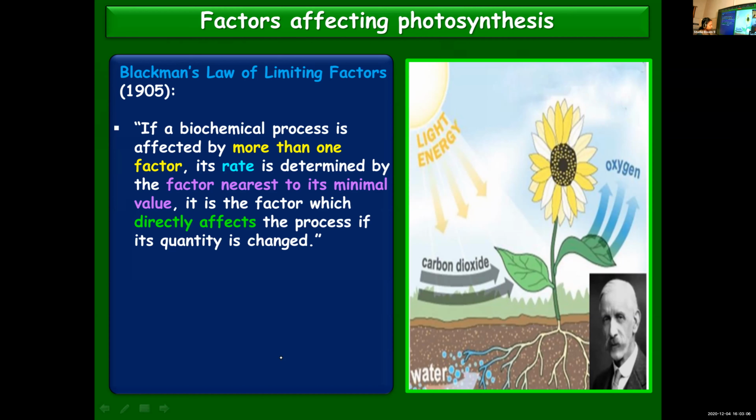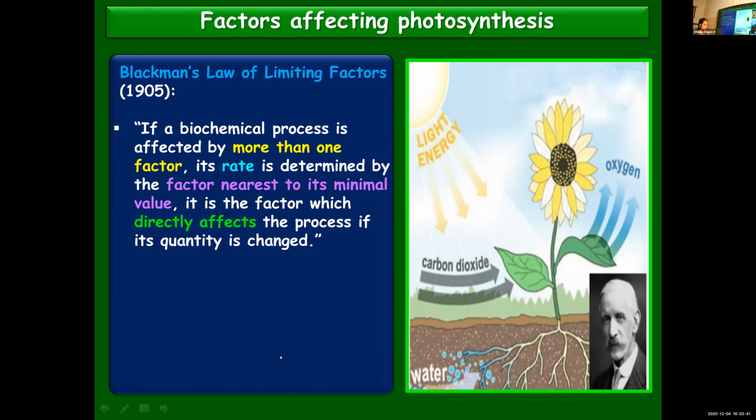Suppose here, in case of photosynthesis, that is also a biochemical process affected by more than one factor, many factors: carbon dioxide, temperature, light, water. There are different factors deciding its rate. It is affected by many factors, but the rate will be determined by one factor. Out of all the factors I listed out, the factor which is lowest in amount, which is nearest to its minimal value. Maybe the other factors are plenty, but one factor is less.